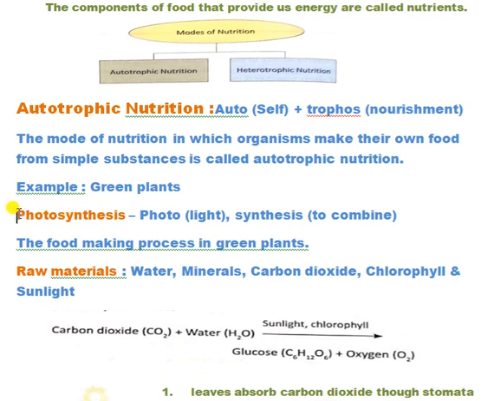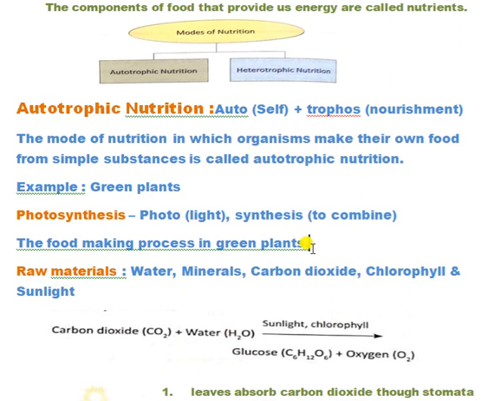The word photosynthesis is made from two words, photo and synthesis. Photo means light and synthesis means to combine, or we can say to prepare. It means the food prepared in the presence of light. We can say the process in which green plants prepare their own food in the presence of sunlight and chlorophyll is called photosynthesis.